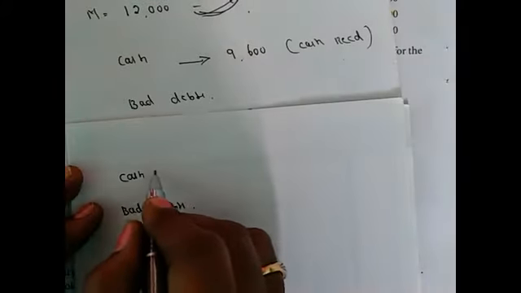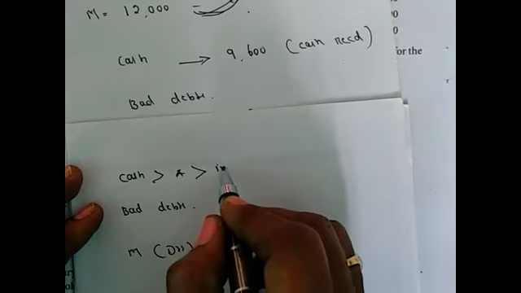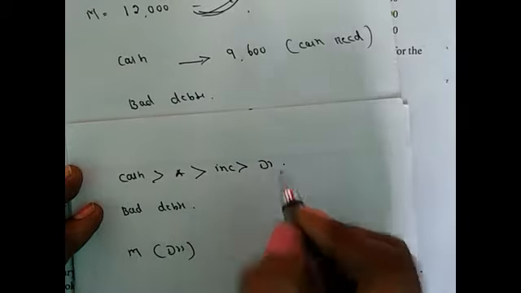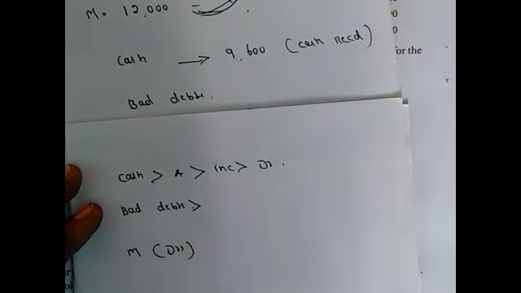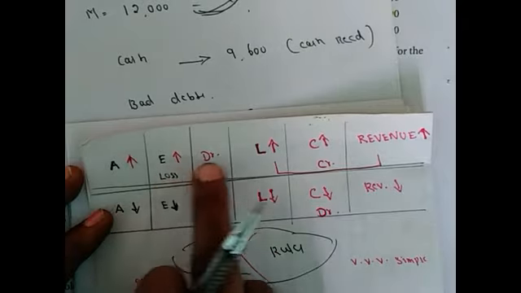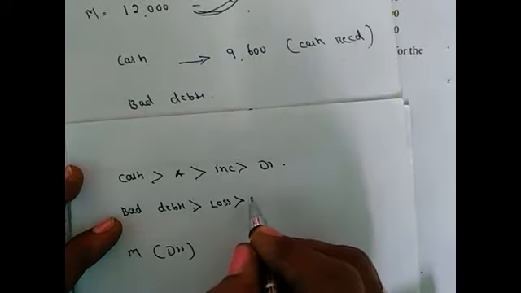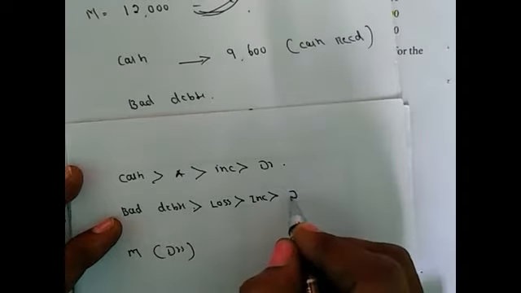Cash account is an asset. Asset increase, so debited. Bad debts is a loss. Asset increase means debited, loss increase means debited. So bad debts, loss increase and debited. M is our debtor, an asset. He paid the amount, no?